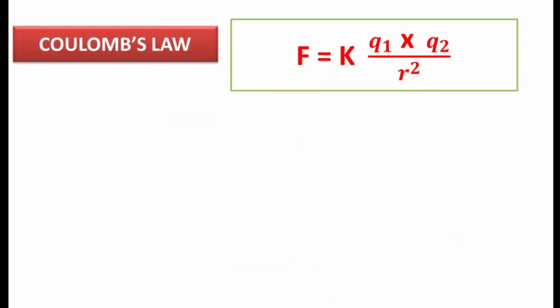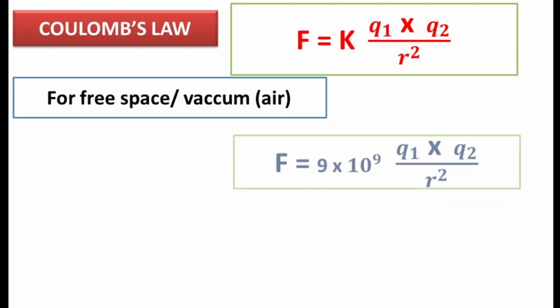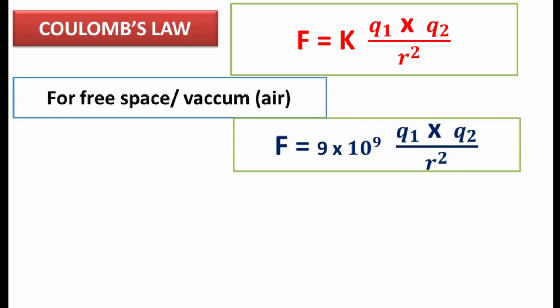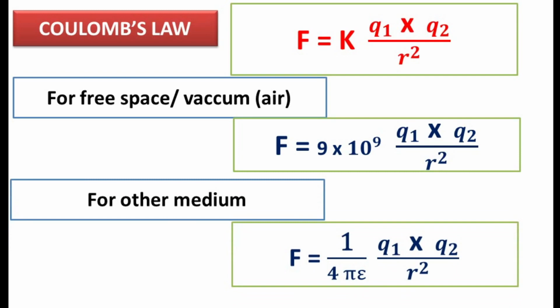So the formula for attraction or repulsion between charges, F is equal to K Q1 Q2 divided by R square, or for air or vacuum it is F is equal to 9 into 10 raised to power 9 Q1 Q2 divided by R square, because the value for K for air or vacuum is 9 into 10 raised to power 9. And for other medium, F is equal to 1 by 4 pi epsilon Q1 Q2 by R square, where epsilon is the permittivity of different medium.